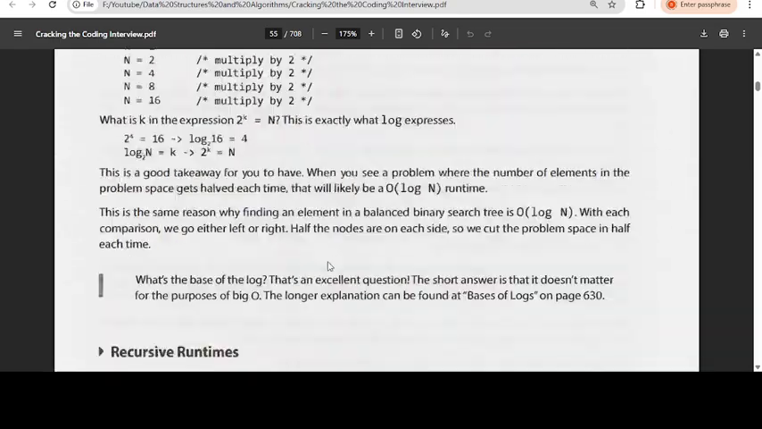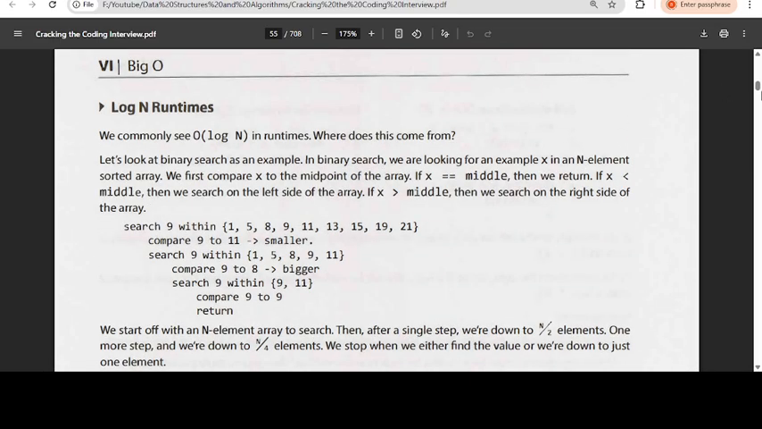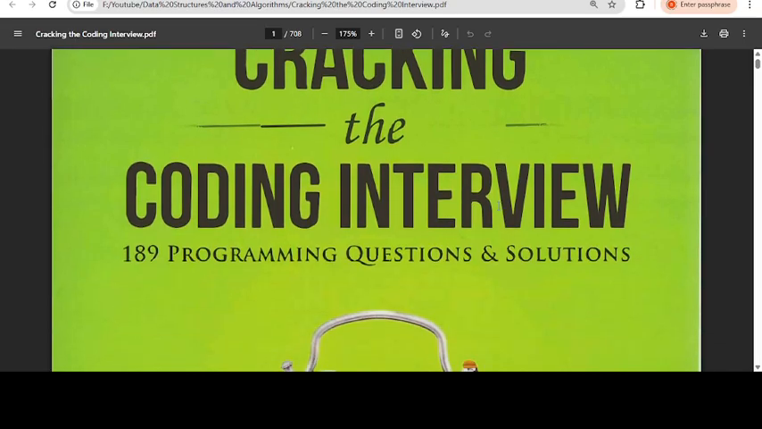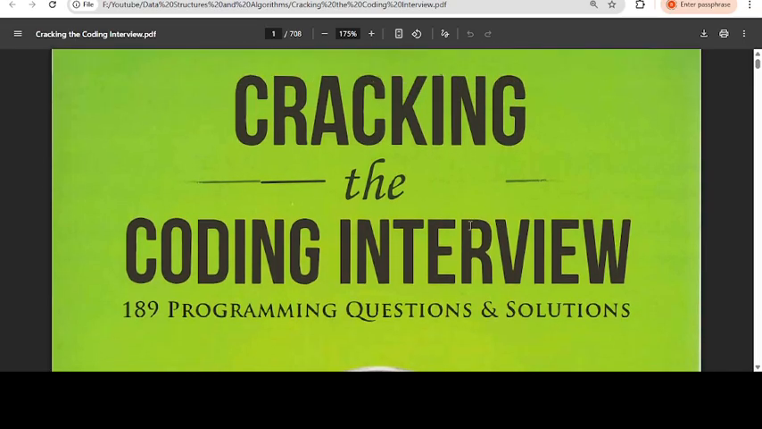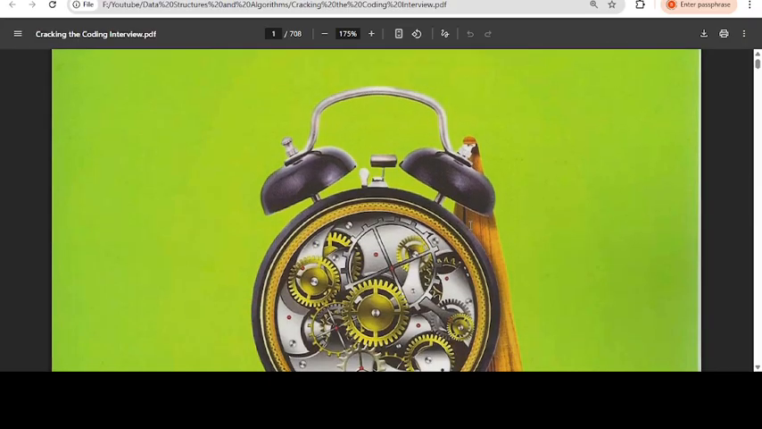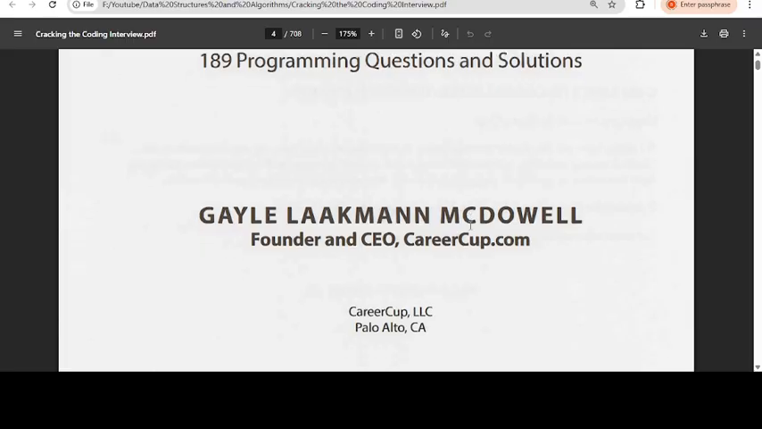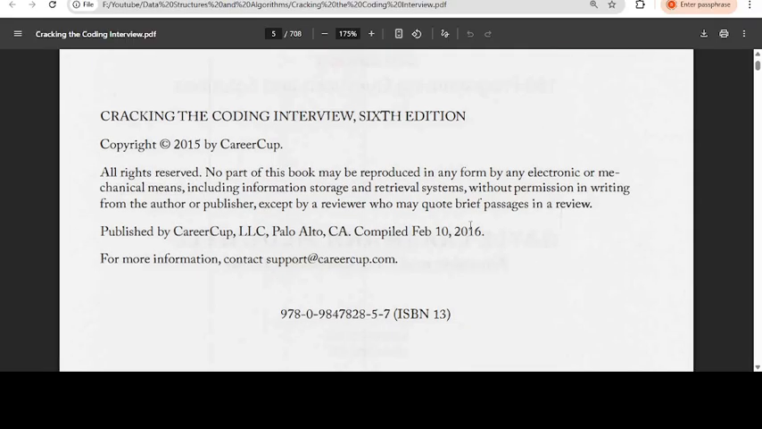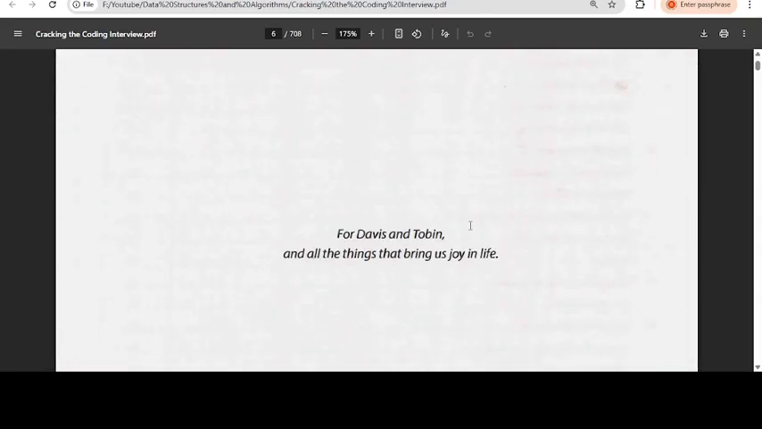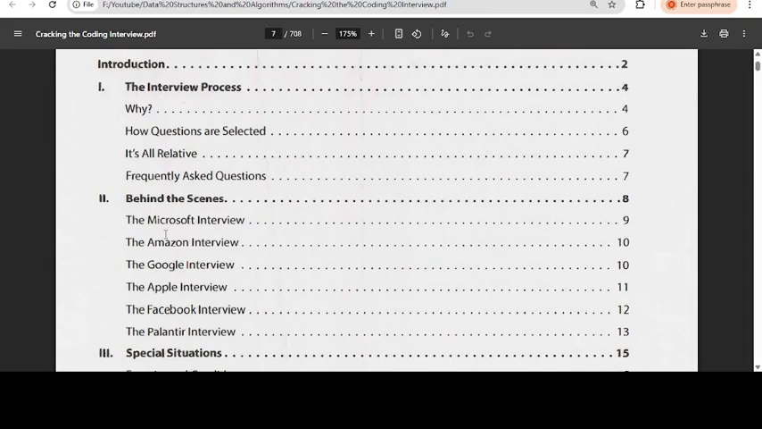I'll show the cover page of the textbook, so it is better to download it. This is the textbook: Cracking the Coding Interview, 189 programming questions and solutions. It is a very famous textbook. Each topic has some questions, so try to download it and practice them. Companies like Microsoft, Amazon, Google, Apple, Facebook, and some others like Palantir ask technical questions from this textbook, so it is better to download this and practice.